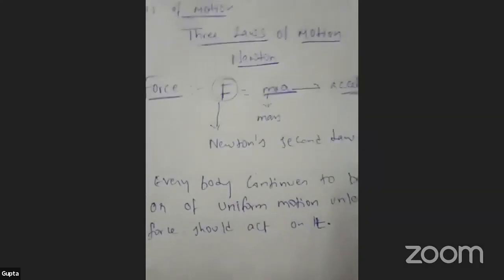An external force should act on it. Okay. So what is the meaning behind this Newton's first law?